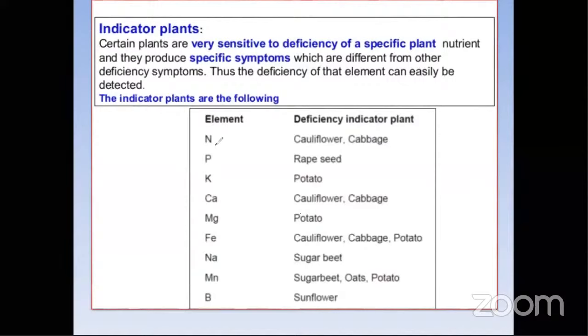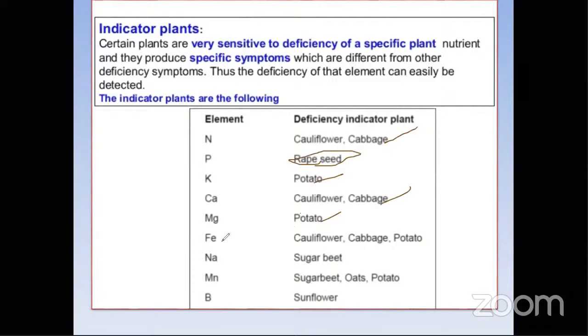Please note these down, students. For nitrogen there can be more than two or three crops, but these are the major ones. Remember, for nitrogen, cauliflower and cabbage are the indicator plants. For phosphorus, rapeseed. For potassium, it is the potato. For calcium, both nitrogen and calcium are the same: cauliflower and cabbage. Magnesium and potassium, potato. For phosphorus only, we see rapeseed. Remember like that.